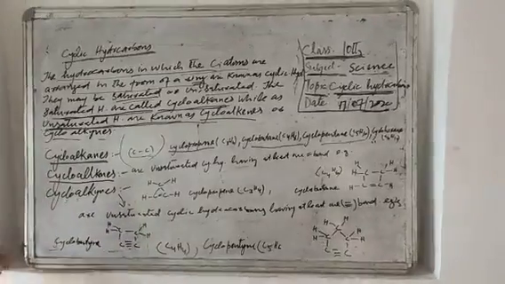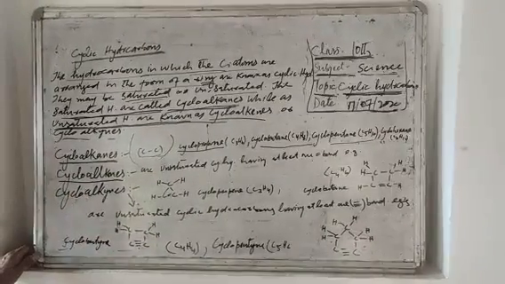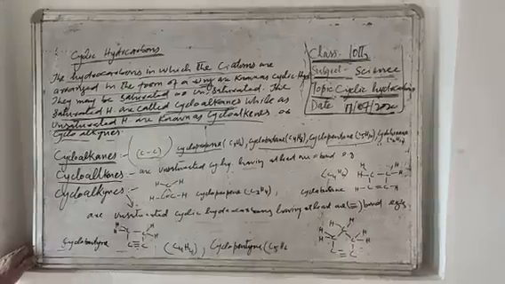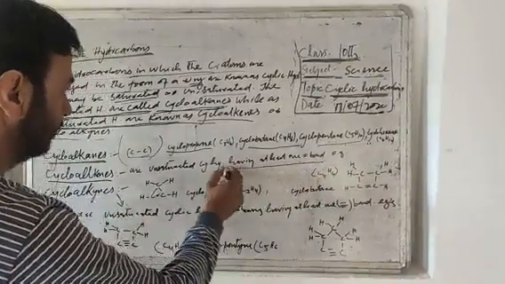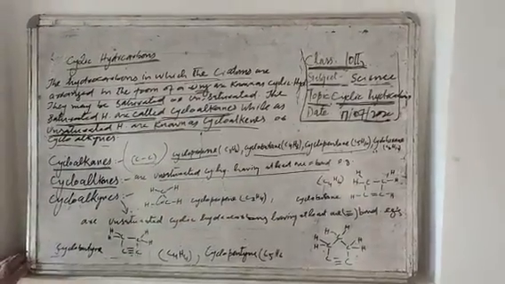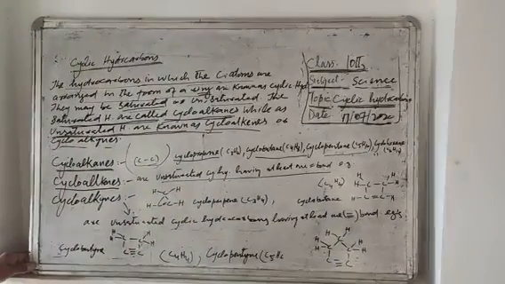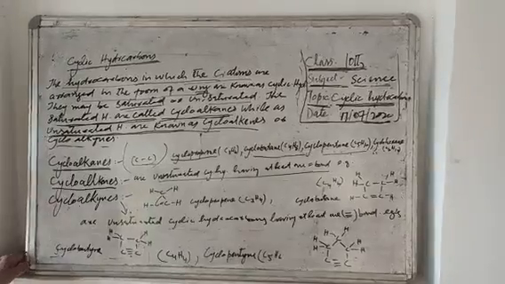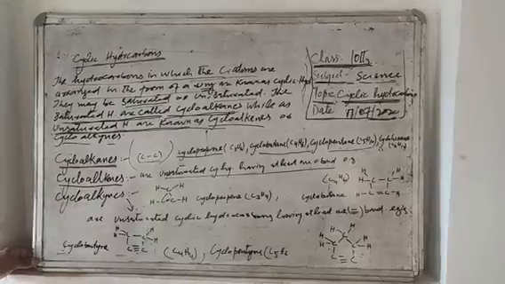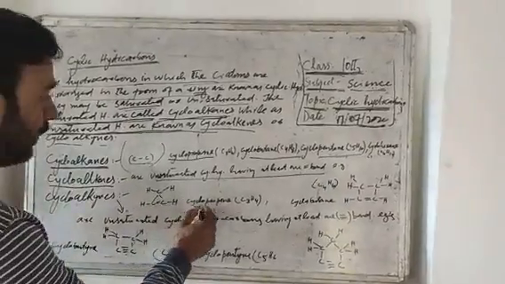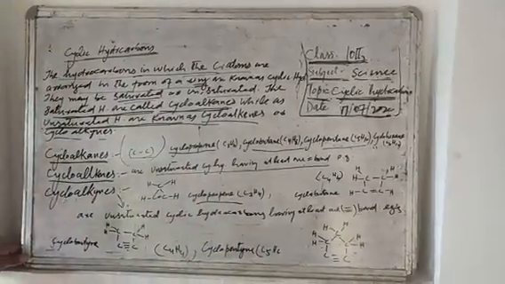cycloalkenes. Actually, cycloalkenes are the unsaturated cyclic hydrocarbons having at least one double bond. The unsaturated cyclic hydrocarbons having one double bond between carbon atoms are known as cycloalkenes. For instance, cyclopropene C3H4.